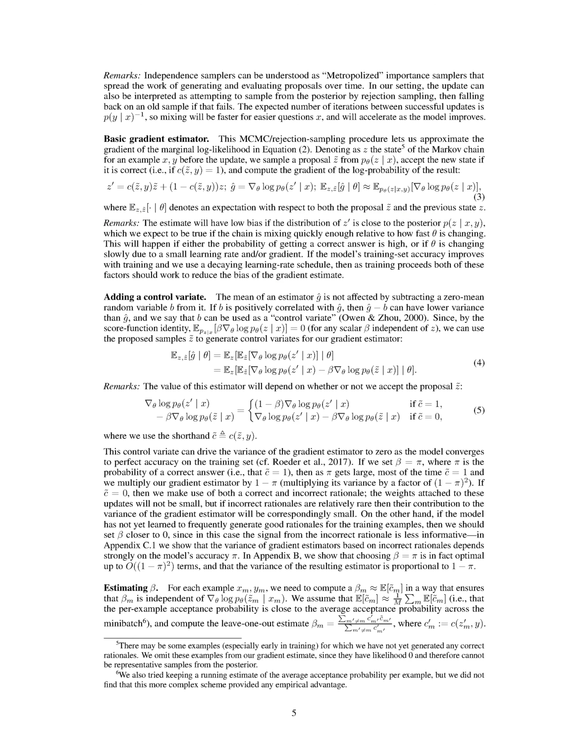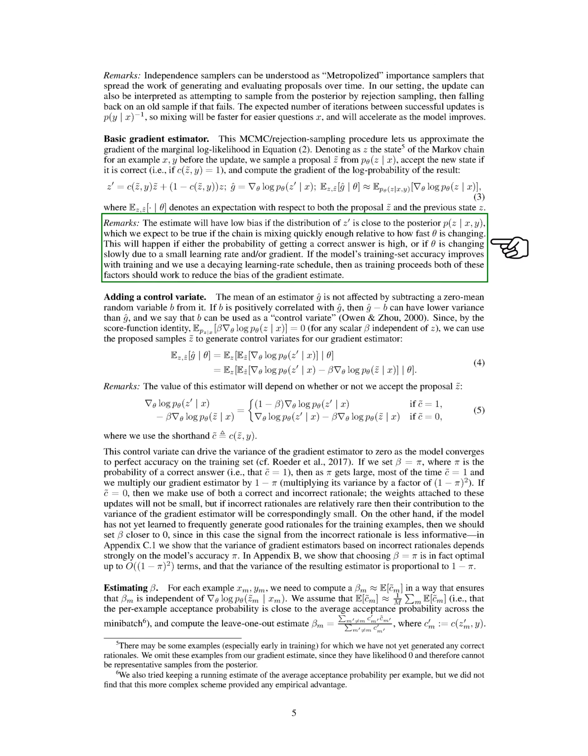Section Summary. The gradient of the marginal log likelihood with respect to theta can be computed by sampling from the posterior over rationales conditioned on the question-answer pair. Markov-chain Monte Carlo, MCMC, is used to update the chains and control the bias of the gradient estimates. The estimate will have low bias if the distribution of the proposal is close to the posterior, which can be achieved by a high probability of getting a correct answer or a slow change in theta.